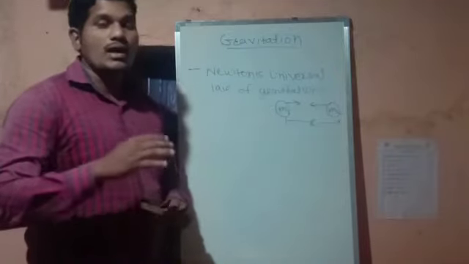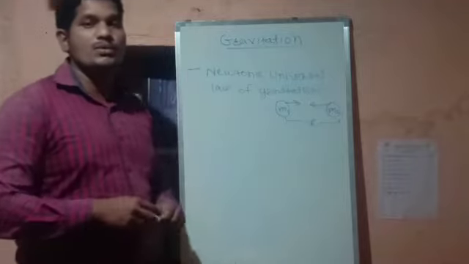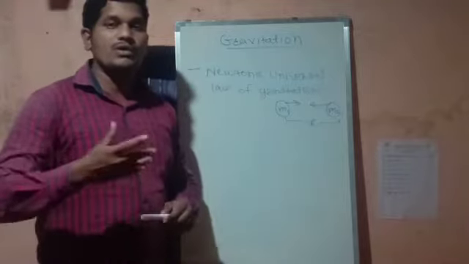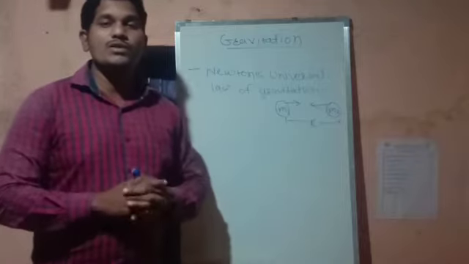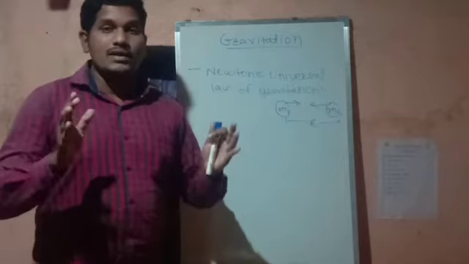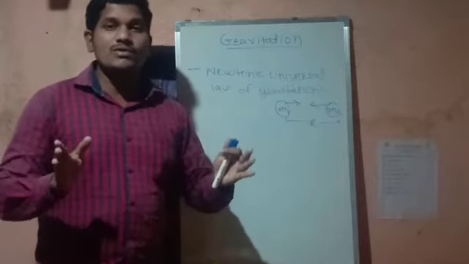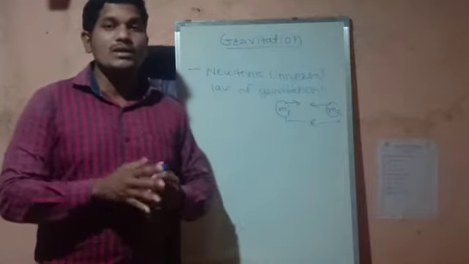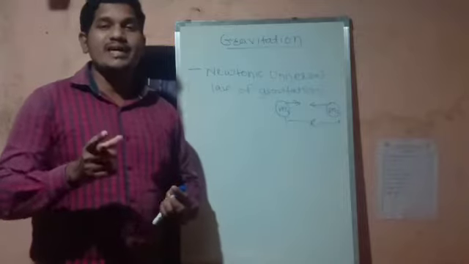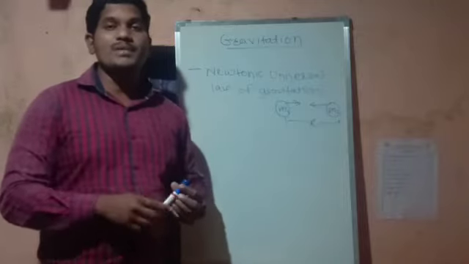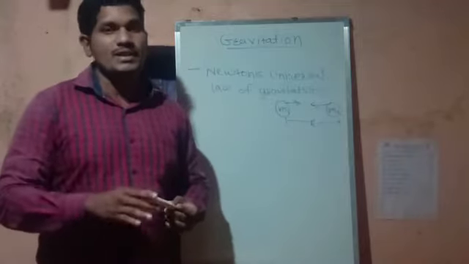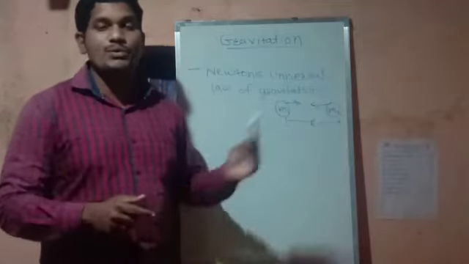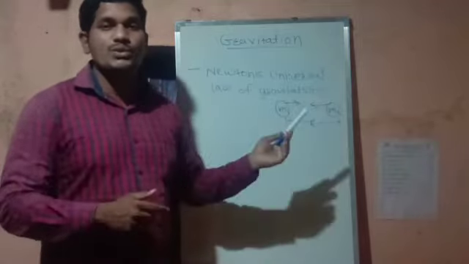This is the consideration we have assumed for Newton's universal law of gravitation. I will repeat the statement one more time, so you will get it very easily. What Newton's universal law of gravitation states: in the universe, two things attract each other with a force which is directly proportional to the product of their masses and inversely proportional to the square of the distance between them. Now I will derive that equation.